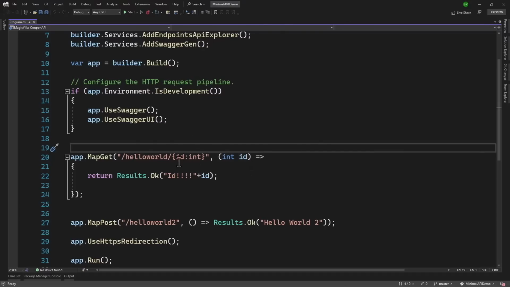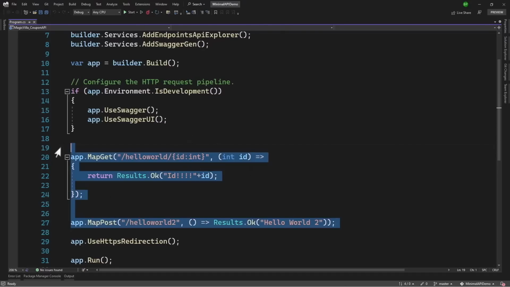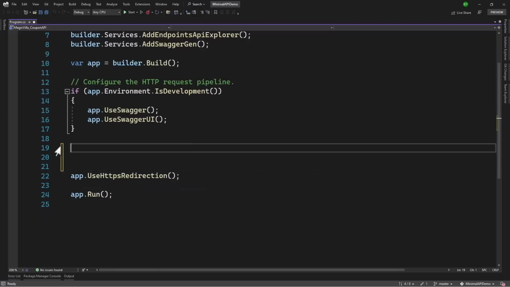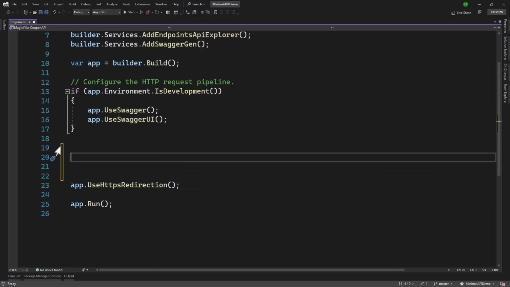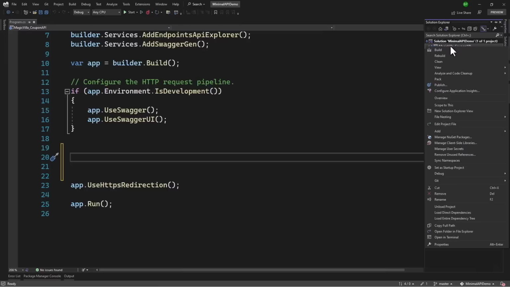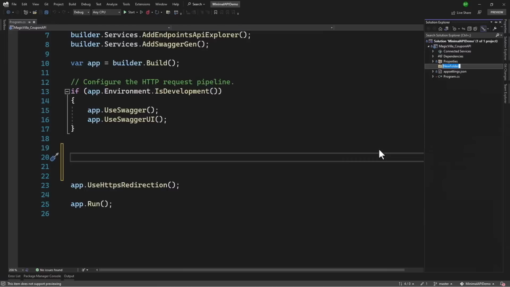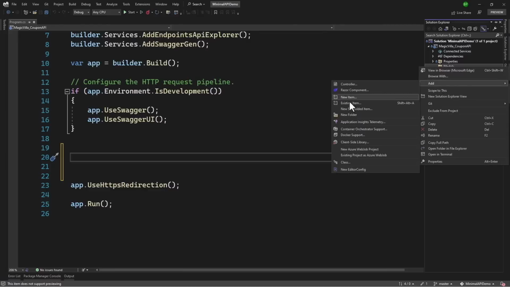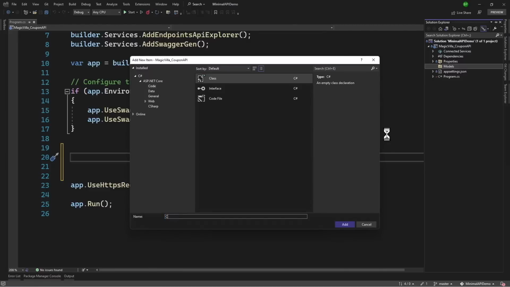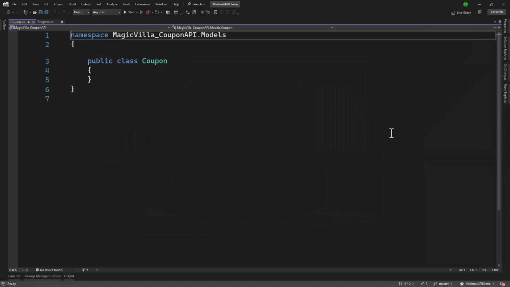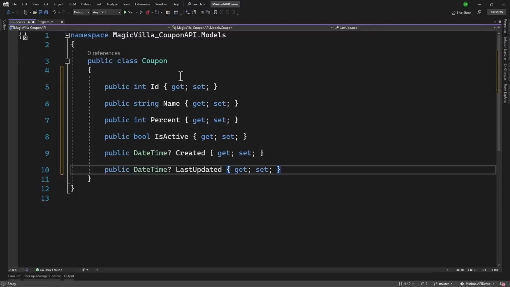We have seen some basic examples of adding the endpoints, but let me work on something that is close to a real-world application. Let's say we want to perform CRUD operations on a model, and that will be coupons. So first we need to create a model for that. Inside the solution, we will create a new folder, and that will be models. In there, we will right click, add a class file. I will call that coupon. And inside there, I will create 6 properties.